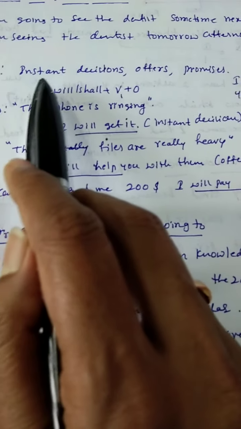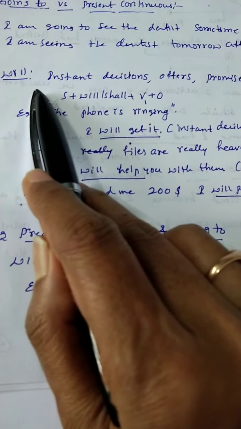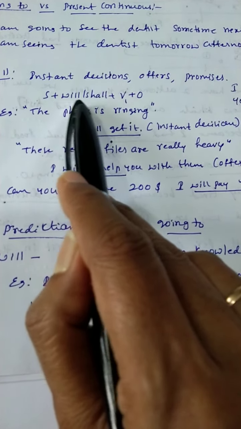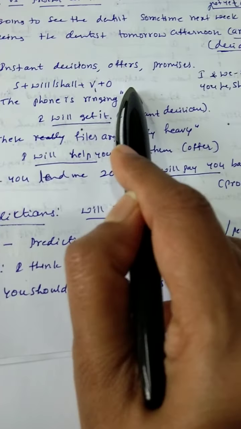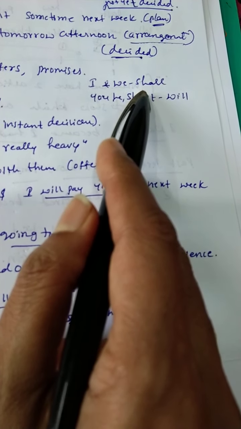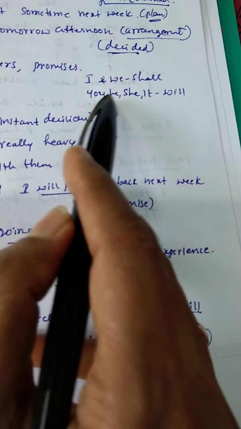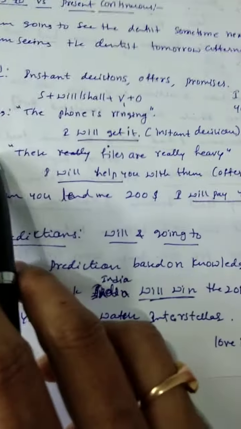Okay, for instant decisions, offers, and promises we use this will. The structure of the will is subject plus will or shall plus V1 plus object. In grammar, I and we use shall; you, he, she, it we use will. With examples I'll explain it to you.